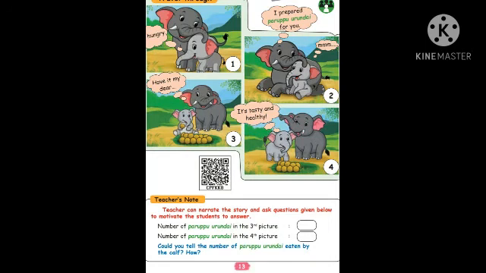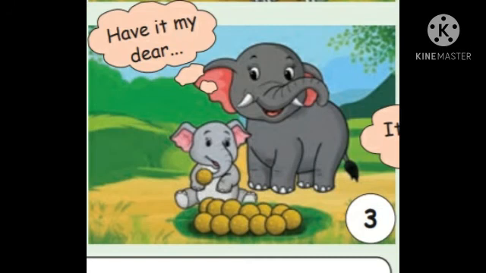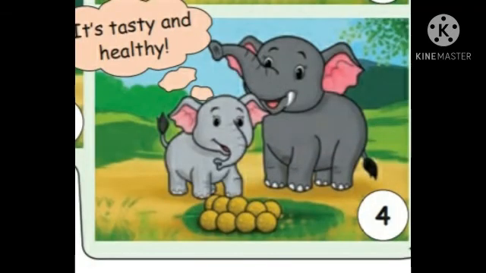Wow, the mother prepared the parpu urundai. What is the baby elephant telling? Wow, okay mummy. Who's asking? Mother is asking. Have it my dear. It's tasty and healthy. Parpu urundai is tasty and healthy. How many parpu urundai are there and how many did the baby elephant eat? Then how much is remaining?